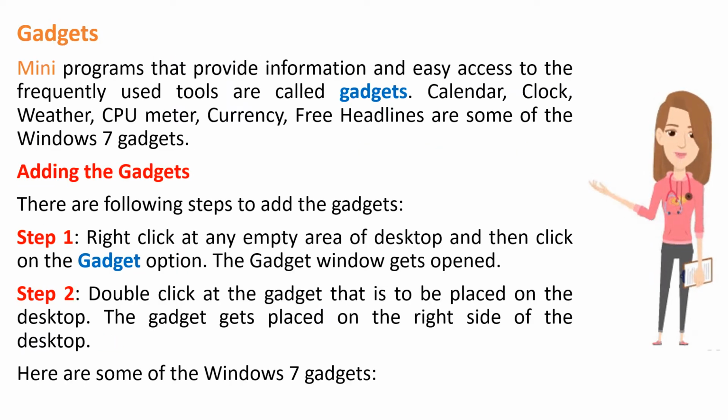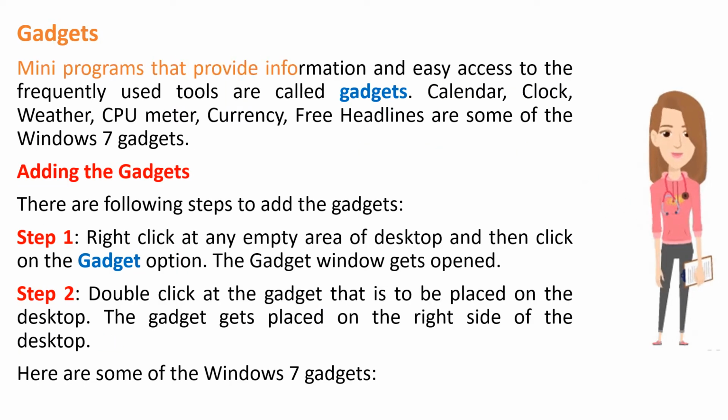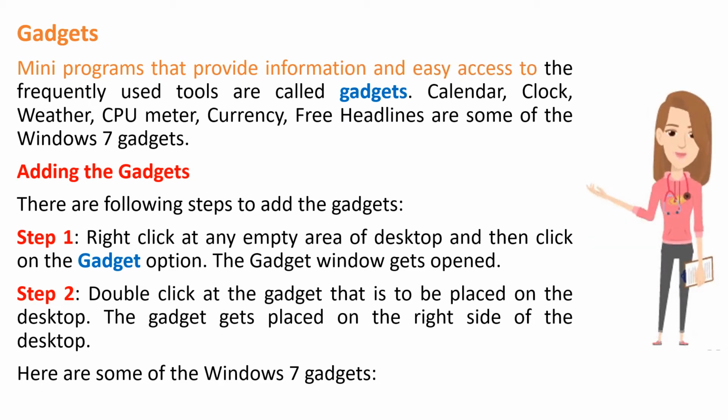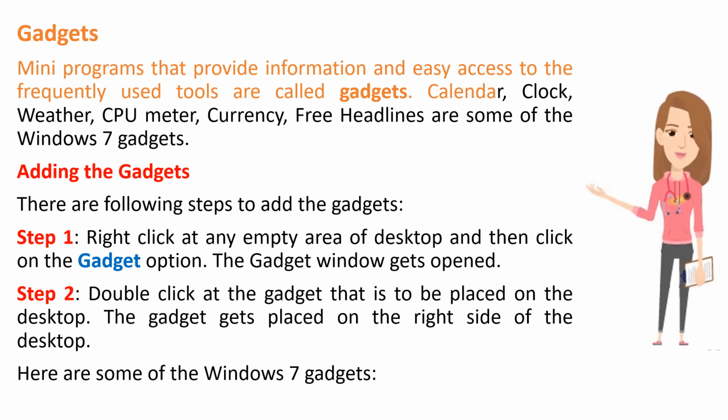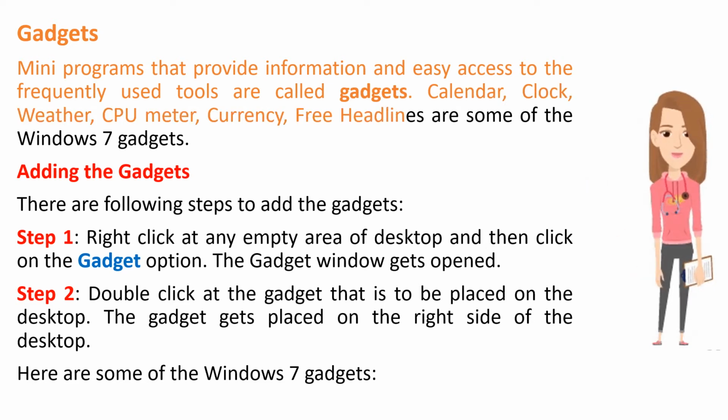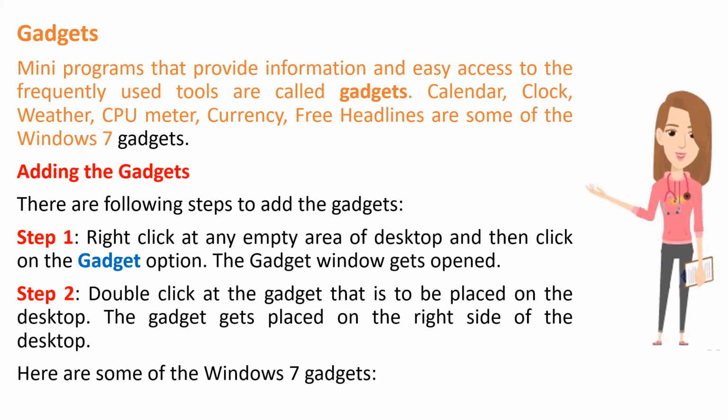Gadgets. Mini programs that provide information and easy access to the frequently used tools are called gadgets. Calendar, clock, weather, CPU meter, currency, feed headlines are some of the Windows 7 gadgets. Adding the gadgets. There are following steps to add the gadgets.